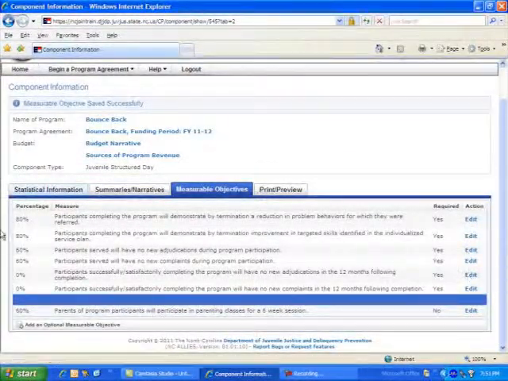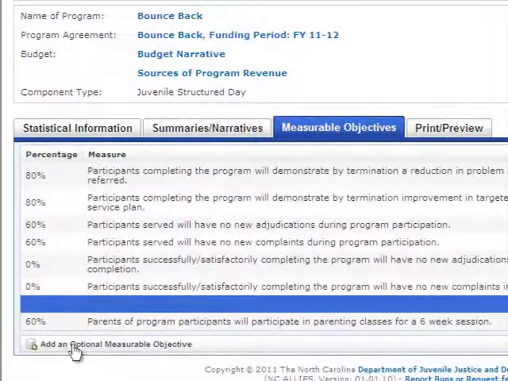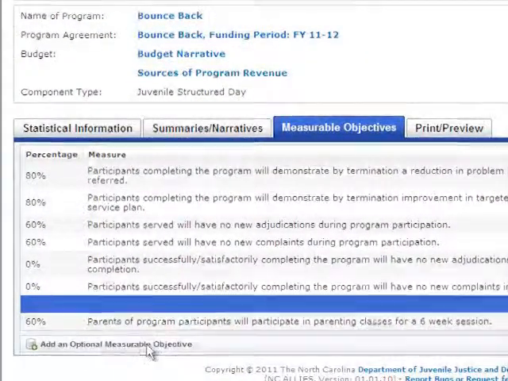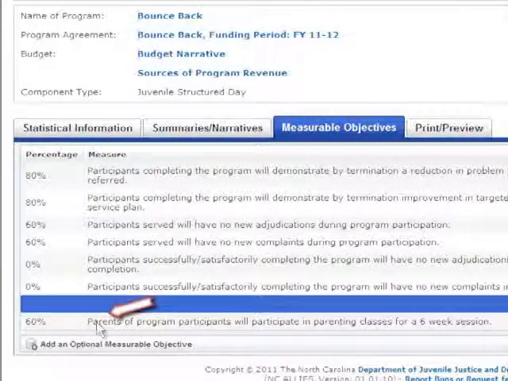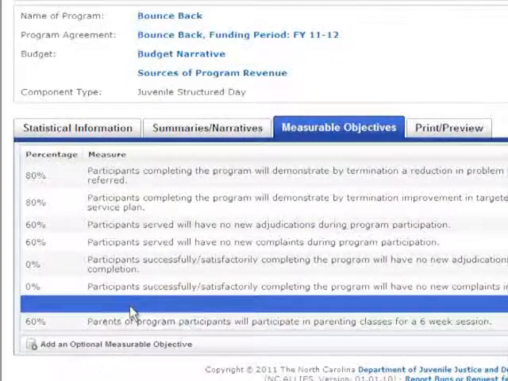Complete this action for each measurable objective until you have fully populated the percentage column with percentages to satisfy your measures. Note that I have an opportunity to add an optional measurable objective. I have done so here. These optional measures will populate below the standardized measures.